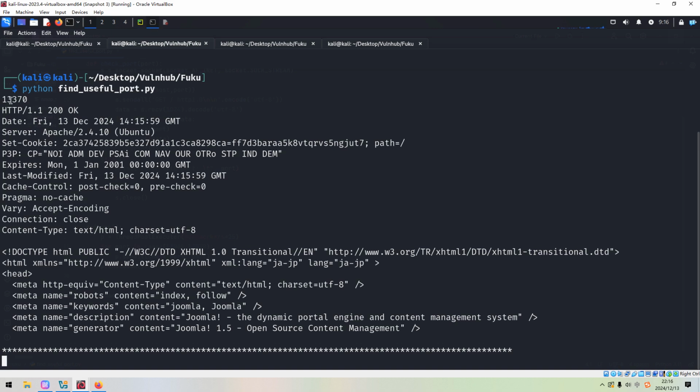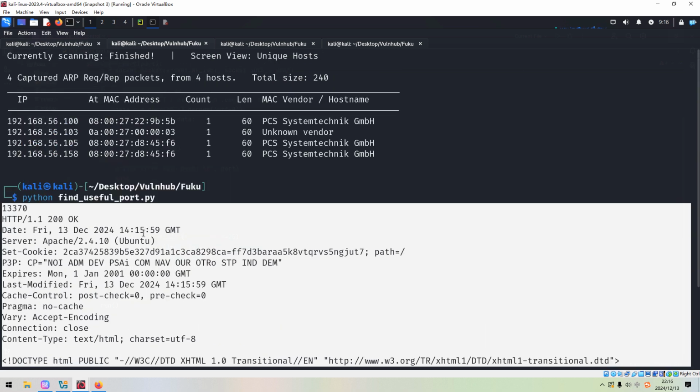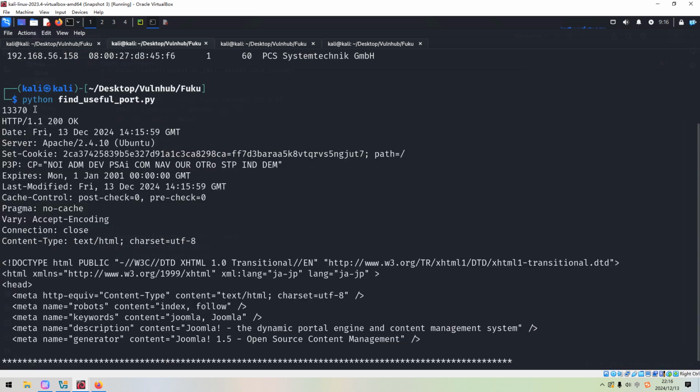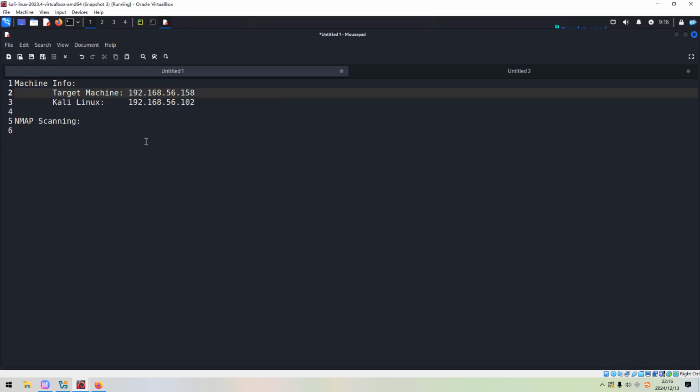As you can see, we found the useful port number, right? Because if you compare this response to other responses you have seen earlier, I think this port number we need to take a look at manually, okay? Of course, this time the Nmap scanning cannot work. We need to take the script, and the port number.